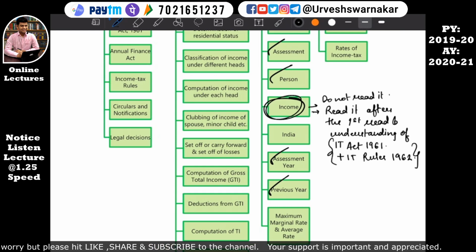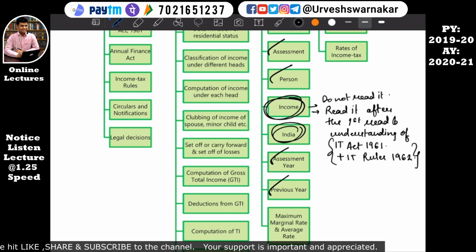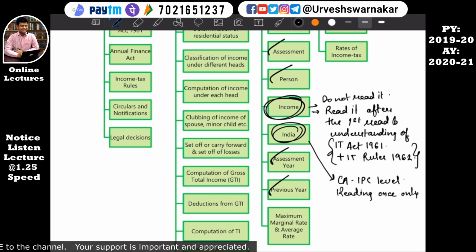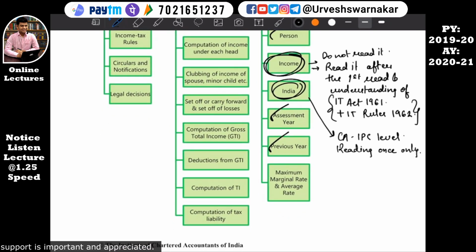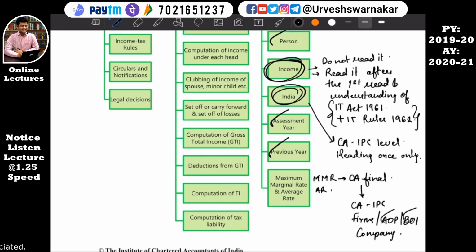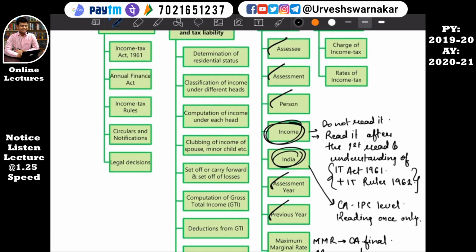You will easily understand it. Okay, the definition of the word India, this is not so much important, but we'll see what it is. Just read it once, reading once only. So we should be aware what does India consist of under Income Tax Act. Okay, so now the only important definition left is MMR, that is maximum marginal rate, and AR, average rate. So we'll go on that page and I'll explain you what does MMR mean and how to calculate it.